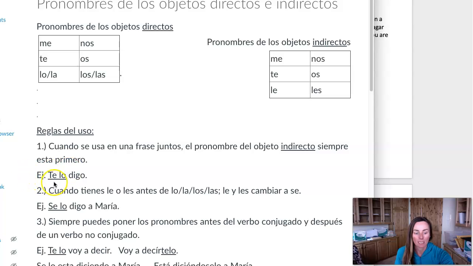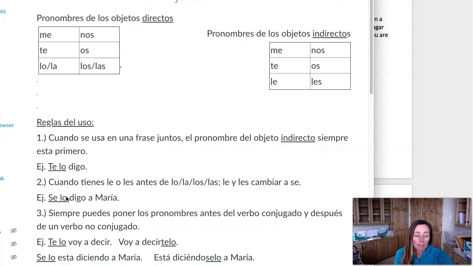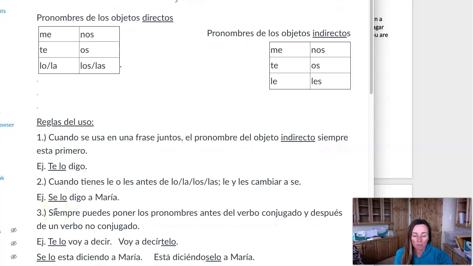So you would say te lo digo, right? To you, it I tell. In Spanish, I tell it to you. So it means something a little different. Número dos, when you have lo or la, los, o las, and if you have le o les before, in Spanish it's going to change to se. Se lo digo a María. Bien? And then, like I was saying, you always place them before the conjugated verb.